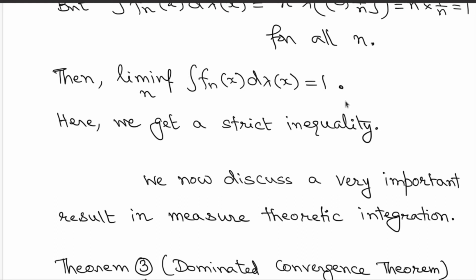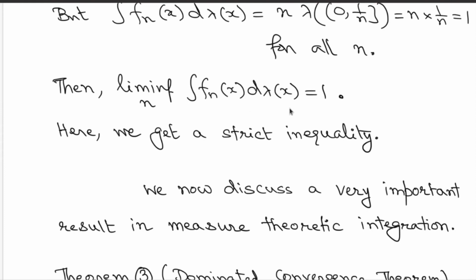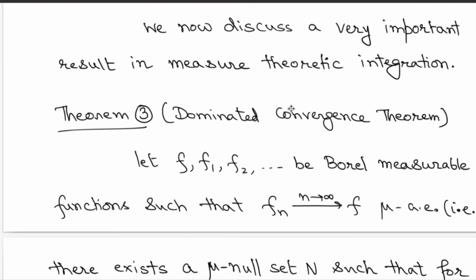Here you are getting a strict inequality: the integral of the limit inferior of fn's is exactly equal to 0, but the limit inferior of the integrals is equal to 1. So this is a strict inequality. Therefore you cannot improve Fatou's lemma statement further and put it as an equality. You cannot do that.